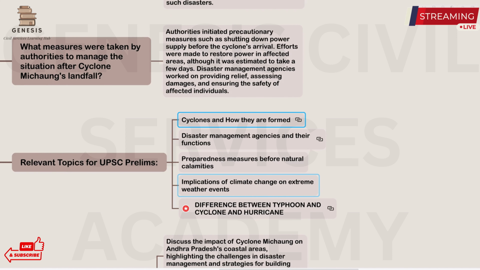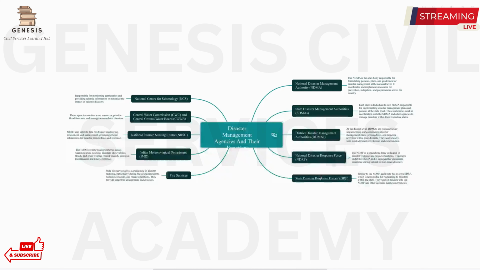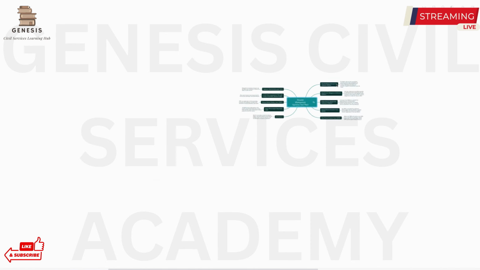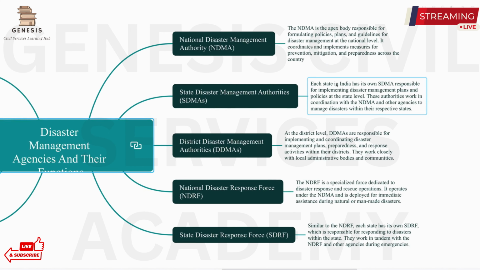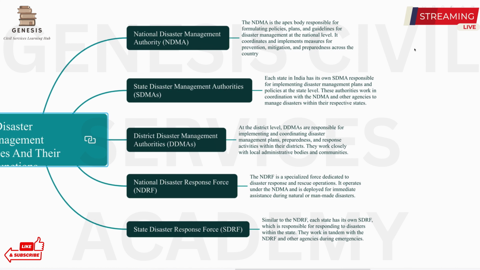Okay, now the disaster management agencies and their functions. Let us look at it. Now, what are the functions? First is the National Disaster Management Authority, NDMA. It is an apex body responsible for formulating policies, plans and guidelines for disaster management at the national level.